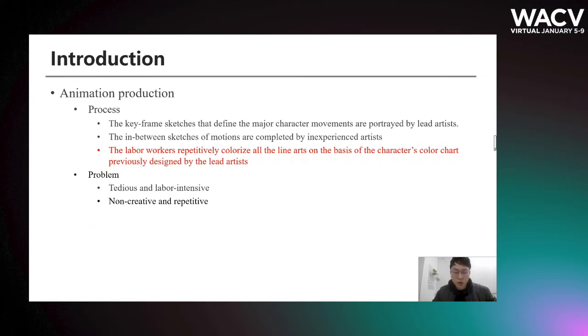The key frame sketches that define the major character movements are portrayed by lead artists. Then, the in-between sketches of motions are drawn by inexperienced artists. Finally, the labor workers colorize all the line art as a basis of a character's color chart. There are lots of sketch frames to be colorized, generally 20 to 30 frames in 1 second of an animation. This makes the work tedious and labor-intensive. So, in this paper, we try to find an automatic model to do this third step.